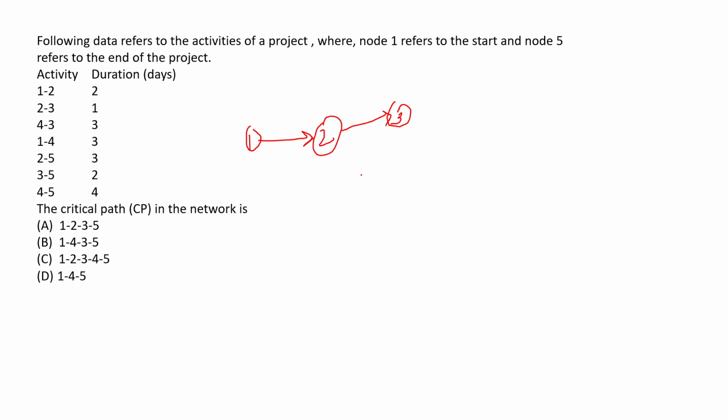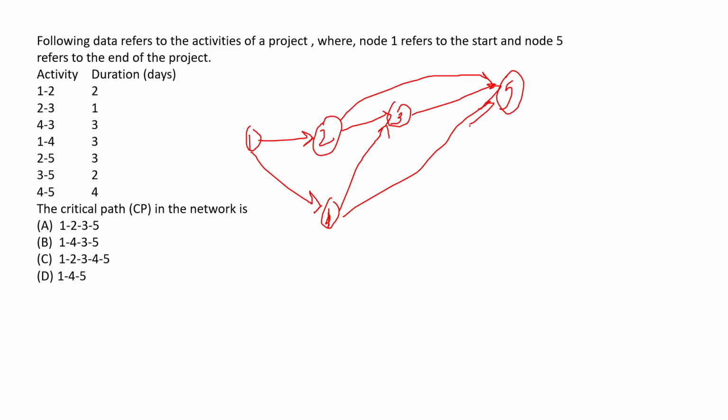We have then 4, 2, 3. We have 1, 2, 4. Let's see, from here 1, 2, 4 and this 4, 2, 3. Okay. Then we have 2 to 5 also. Then we have 3 to 5 also. And we have 4 to 5 also. I'm sorry I have not made a clean diagram, but you'll get an idea.